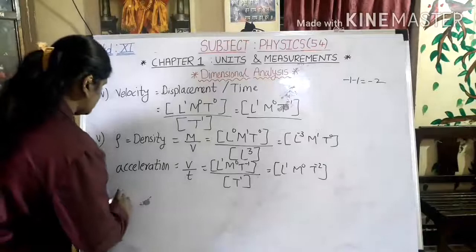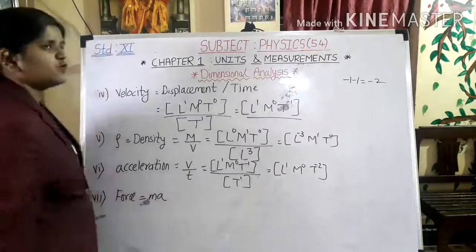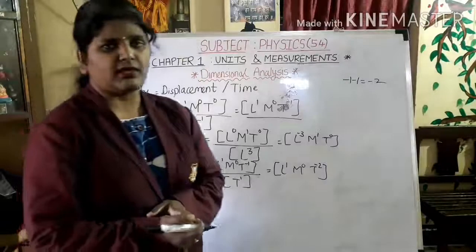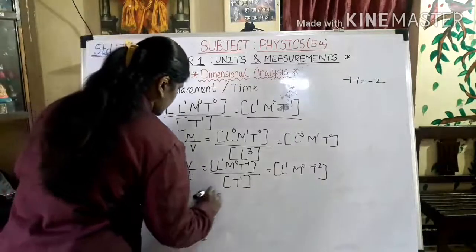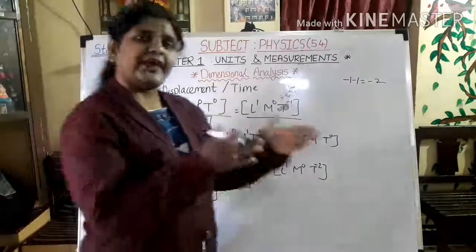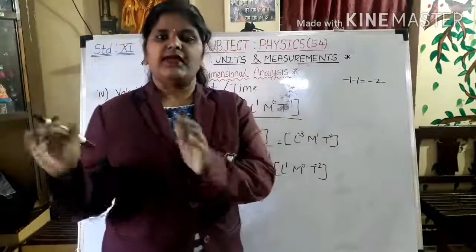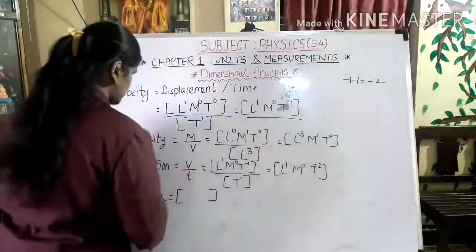Okay, now we'll find out dimension for force. What is formula for force? It is m into a. Okay, so we'll write the dimensions for both of them, which is dimension for m into dimensions for acceleration, and we are going to combine both of them. So let's do that.